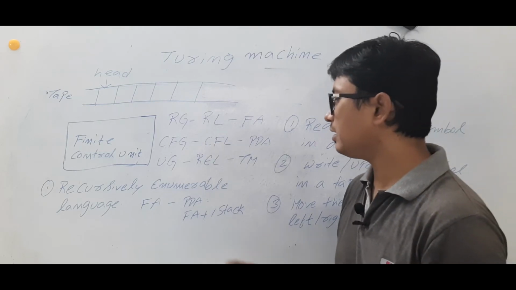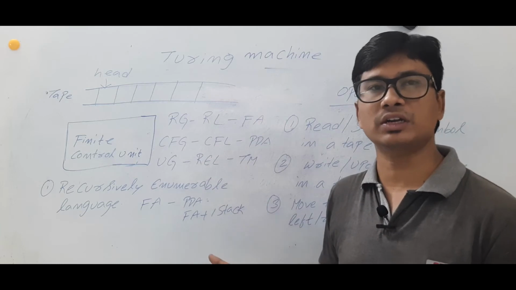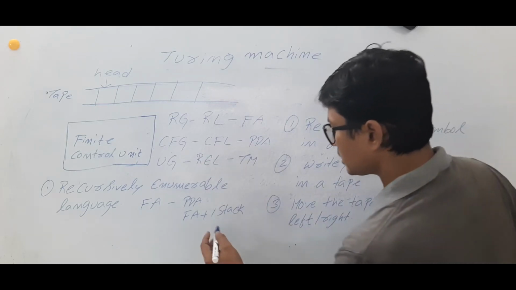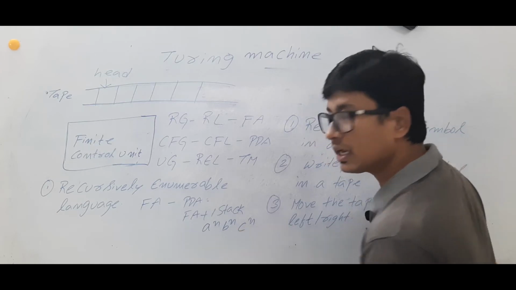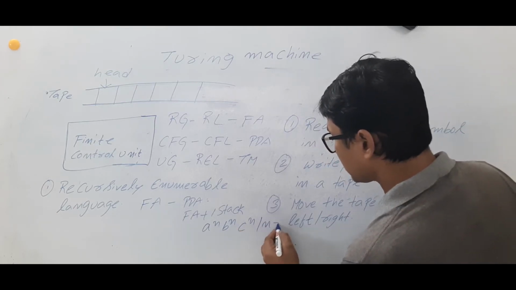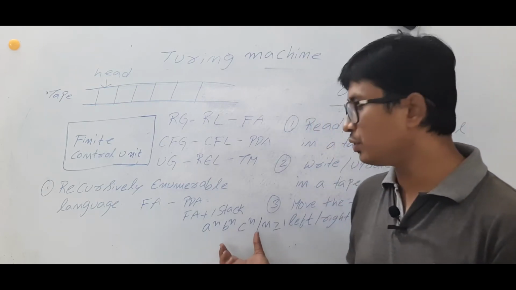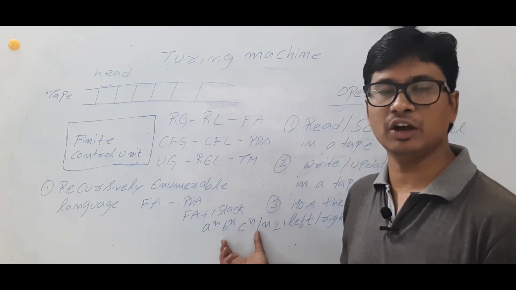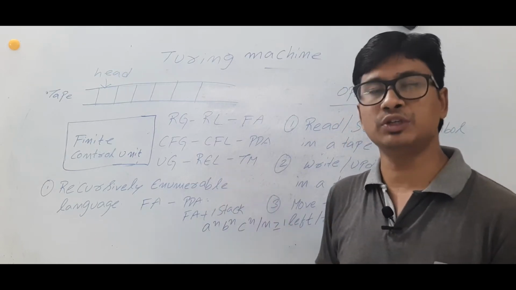Then there are some languages which we cannot call a context free language. Such a language is a^n b^n c^n, where n is greater than or equal to 1. Using pumping lemma, we proved that it is not a context free language. If it is not a context free language, we cannot construct a push down automata.